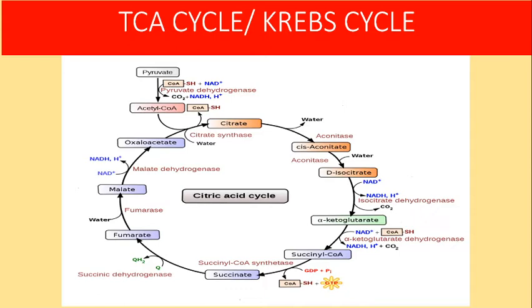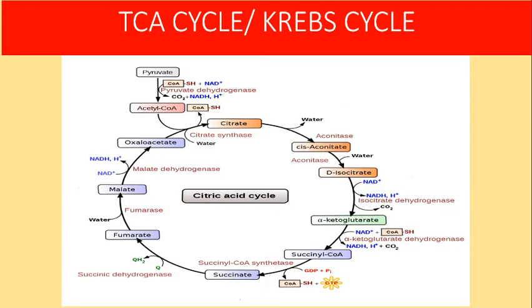The second step is that citrate is isomerized to form isocitrate in the presence of the enzyme aconitase. This is a reversible reaction. The enzyme aconitase is inhibited by a compound called fluoroacetate. So fluoroacetate is an inhibitor of the aconitase enzyme. The second step is the conversion of citrate into isocitrate with the help of aconitase. The intermediate product is cis-aconitate.